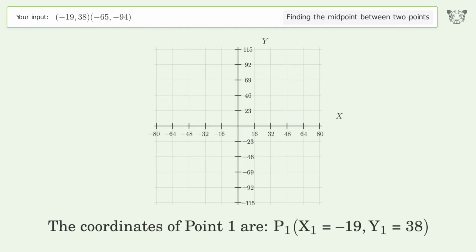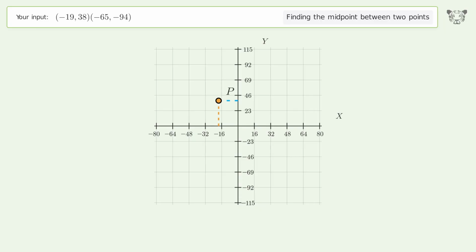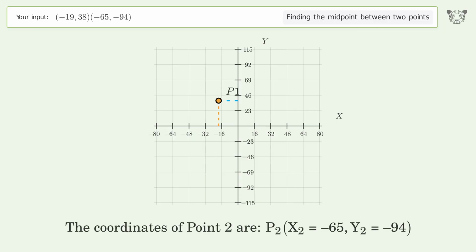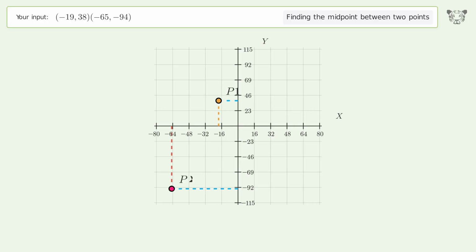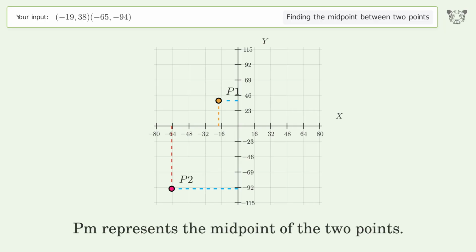The coordinates of point 1 are, x1 equals -19, y1 equals 38. The coordinates of point 2 are, x2 equals -65, y2 equals -94. PM represents the midpoint of the 2 points.